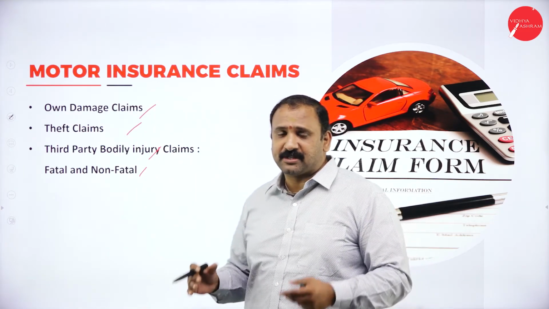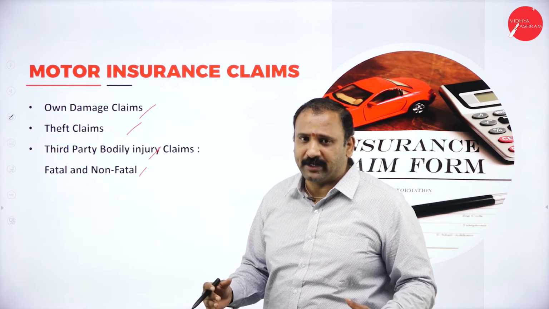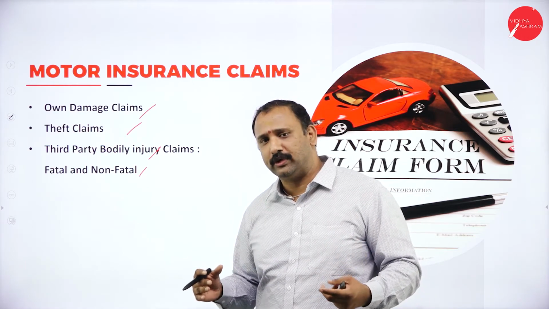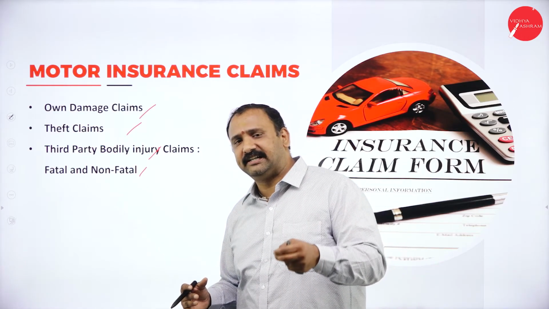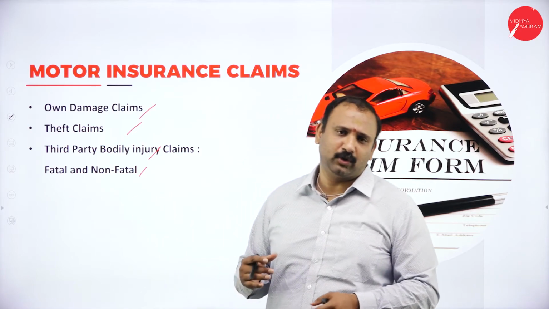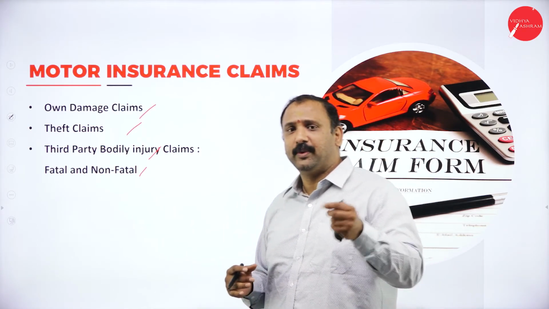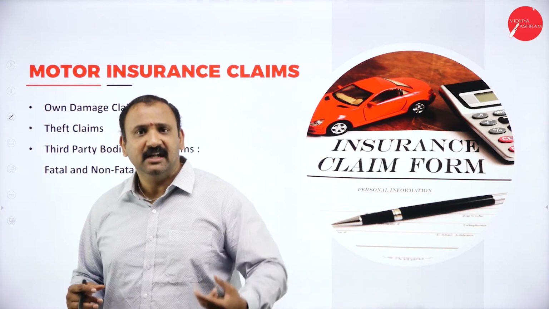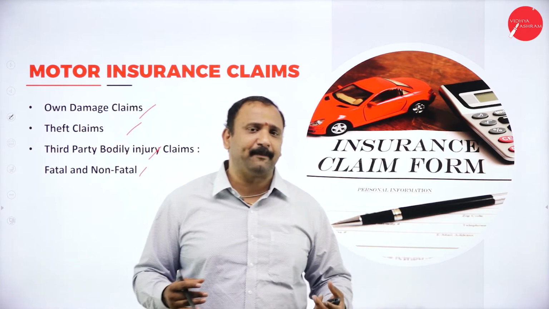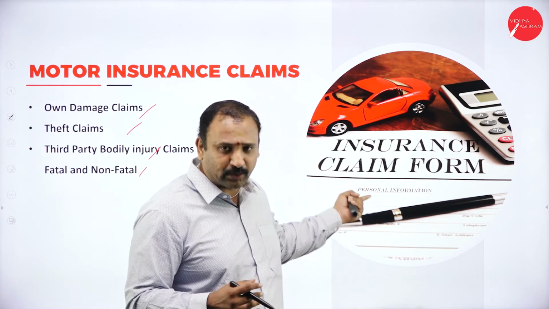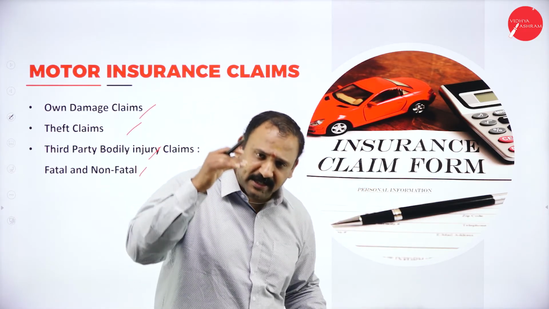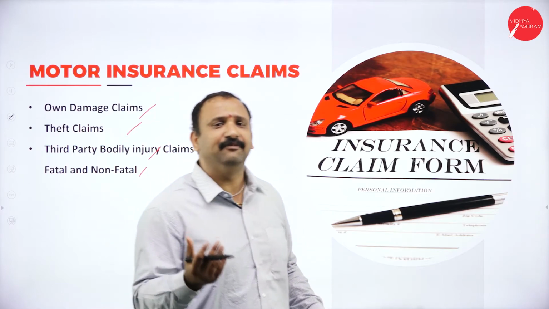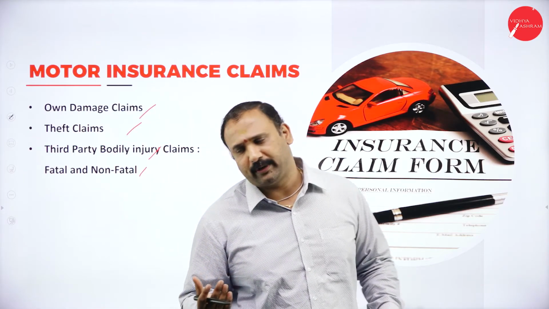The theft claim: suppose my vehicle has been stolen, my bike or my car has been stolen. I can go for a theft claim on an insurance basis, where I first have to file an FIR. The FIR copy has to be filed. When it happened and how it happened has to be notified to the insurance company. And then, based on the value of the vehicle, I will get my insurance cover altogether.